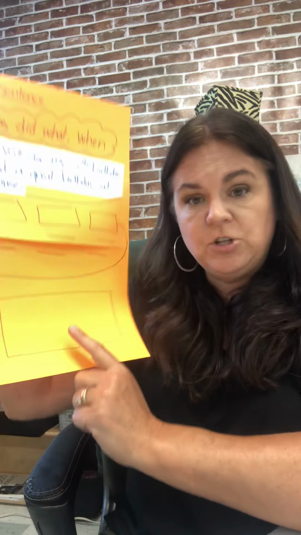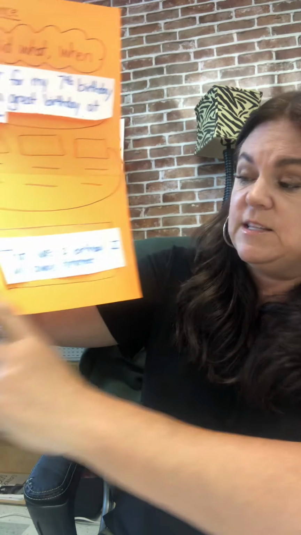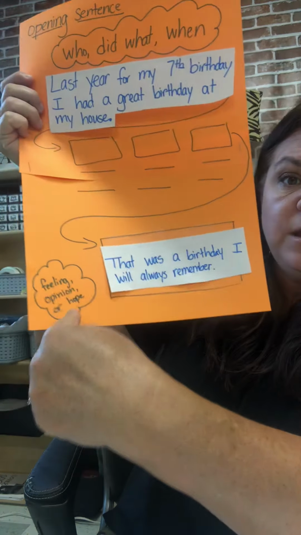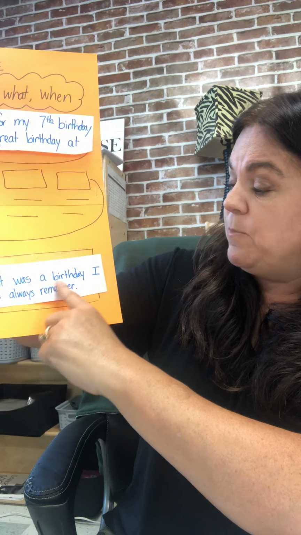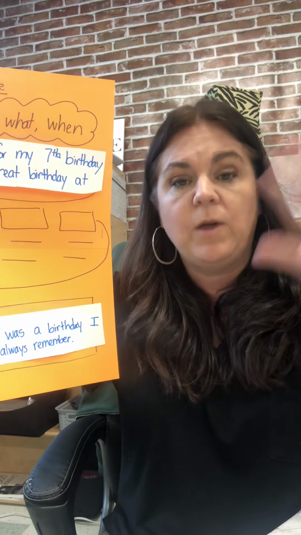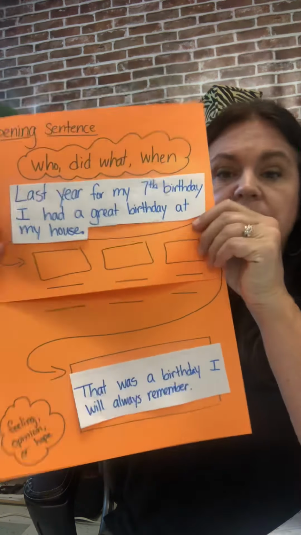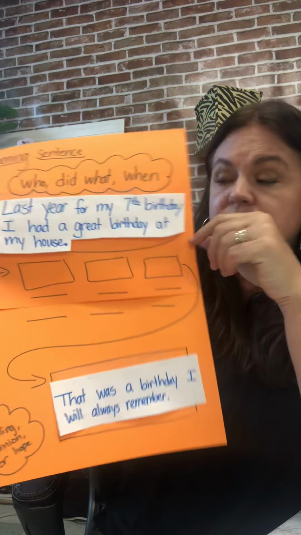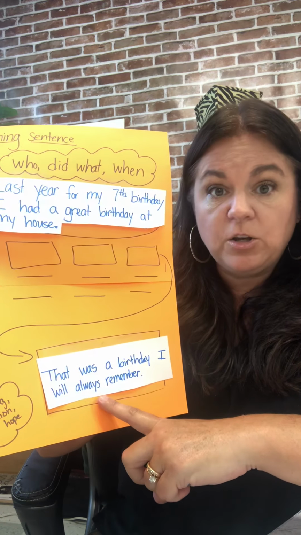Okay. Now, jump down to the closing. I've written an example closing sentence. It's going to show my feeling about the whole situation. And on your flow map, it's okay to write your opening sentence and then jump down and get your closing sentence done. Okay, so my closing sentence, remember it has to show feeling, opinion, or hope. That was a birthday party I will always remember. That's going to be the last sentence that I write when I take it to my journal and I do the actual writing. Okay, so on the flow map, we do our opening sentence, we do our closing sentence.